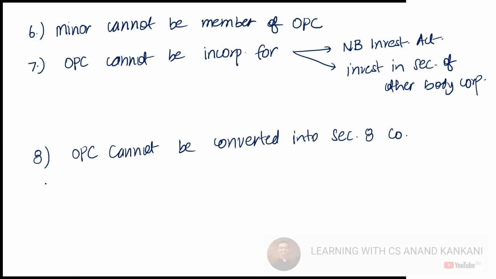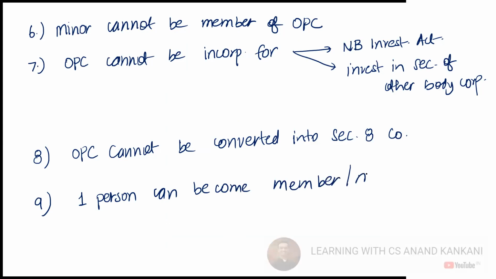And then the ninth point, where we say that one person can become member or nominee of only one OPC.